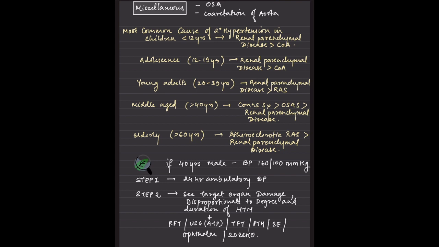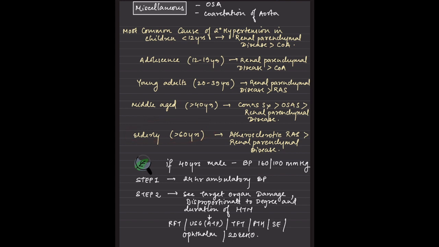The most common cause of secondary hypertension in children less than 12 years is renal parenchymal disease, like glomerulonephritis. In adolescents, it is again renal parenchymal disease. In adults, it is renal parenchymal disease, and in middle age we have Conn's syndrome. In the elderly, atherosclerosis is the most important factor.